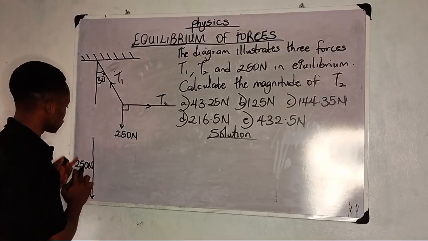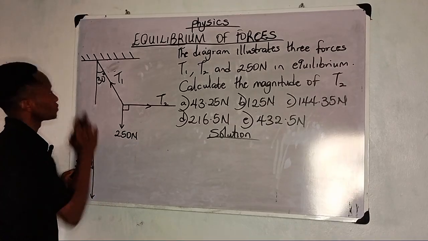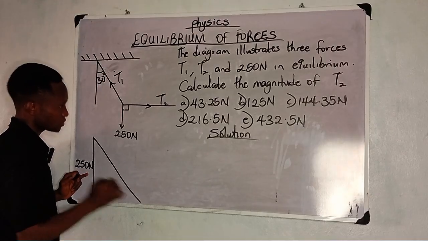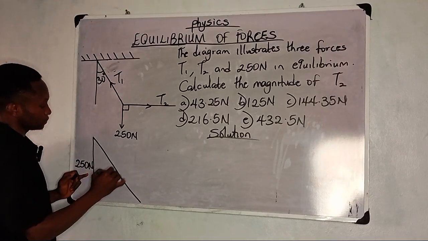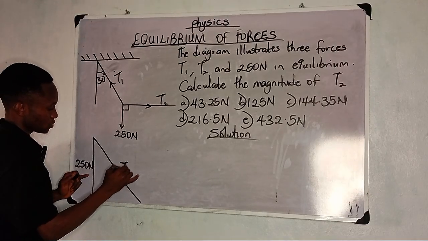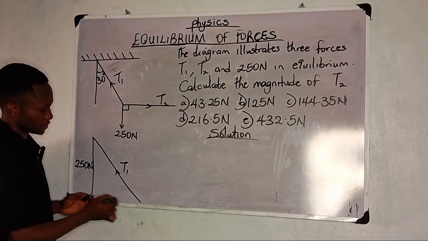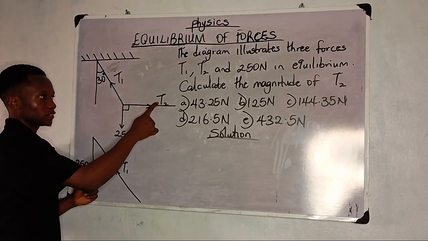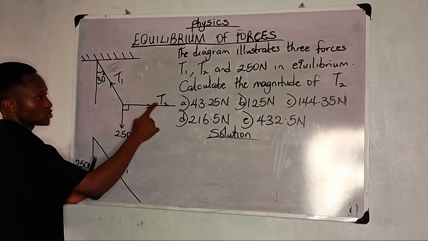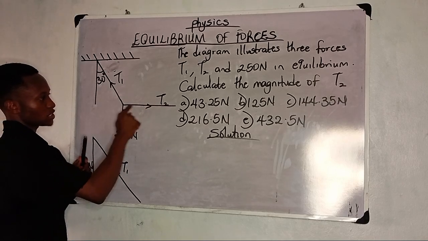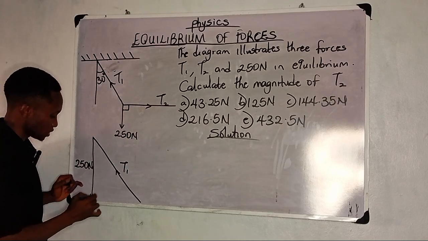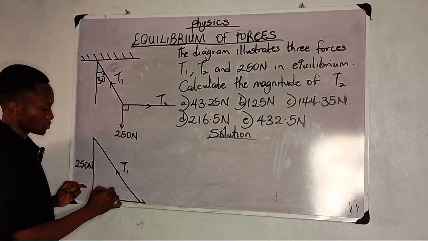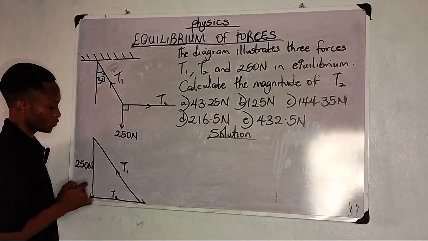The next thing is this, which is your T1, and what do we place here? Okay, it's remaining only T2. T2 is the only thing we can actually place. If you watch the direction T2 is going, you notice it's going towards this direction. So this becomes our T2.